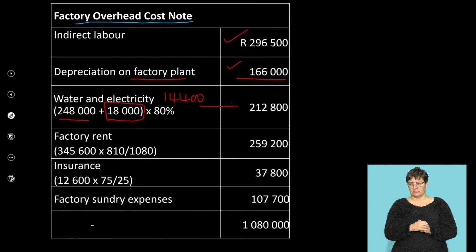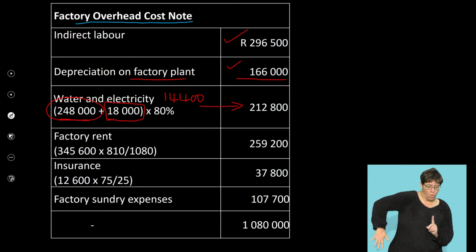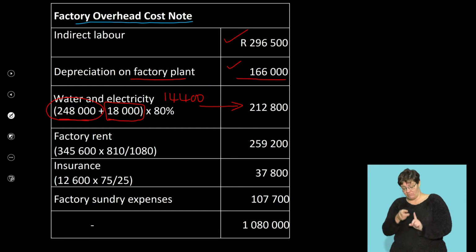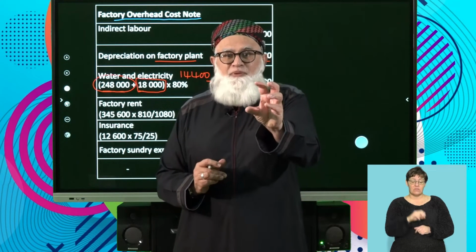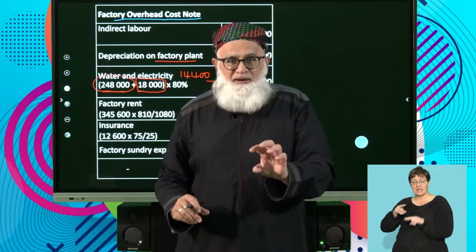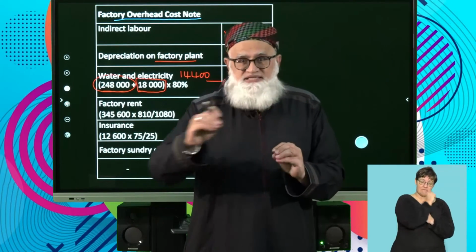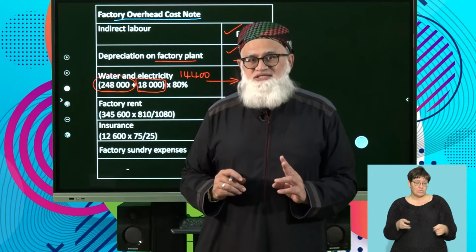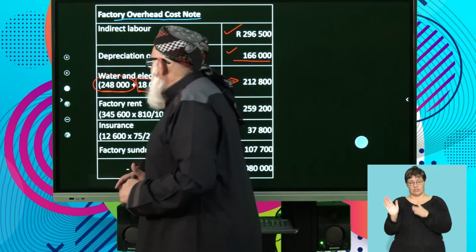As you can see, so this water and electricity figure of 248,000 was the total amount. You had to take 80% of that plus 80% of the 18,000 to give you your 212,800. So in other words, what are we saying here? Look at the expense and then allocate it according to the different department. Is it a factory? Is it admin? Is it selling and distribution? So there's your water and electricity sorted out. Next one that we have there